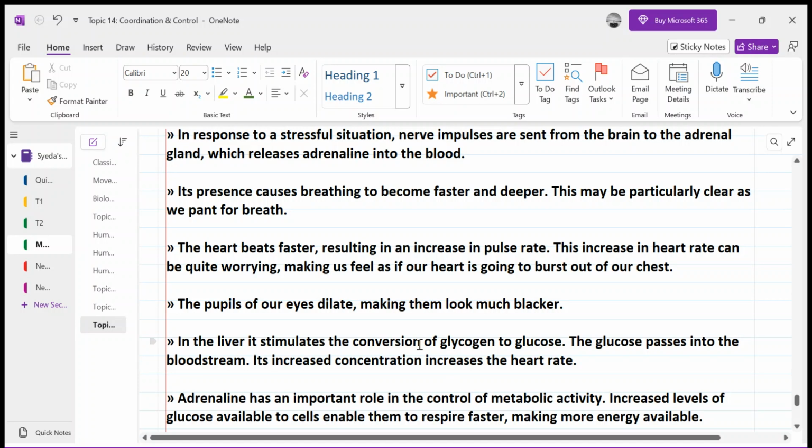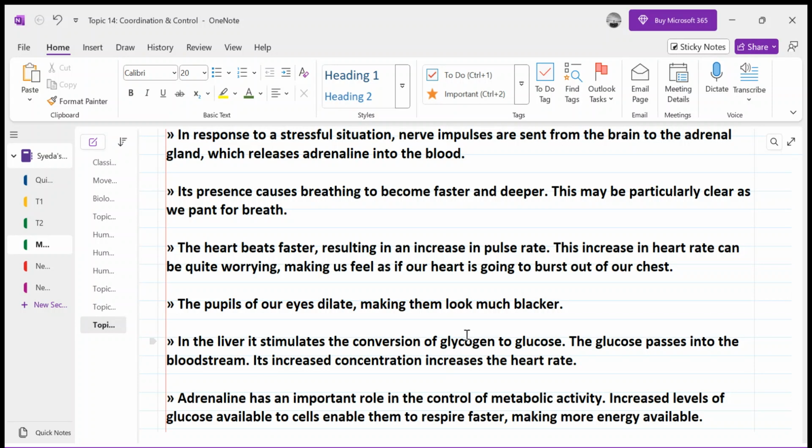Secondly, in the liver, it stimulates the conversion of glycogen to glucose. Glycogen is basically the storage form of glucose, and adrenaline makes the glycogen convert into glucose, so that more glucose is present and more respiration can occur. And that's why those diabetes patients, even when they are fasting, have high sugar levels.